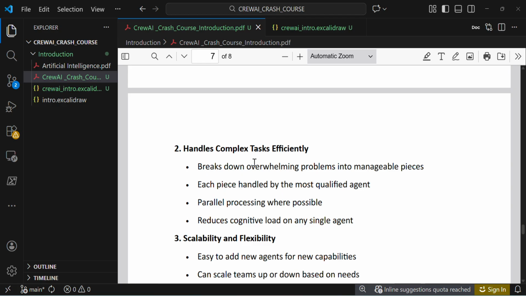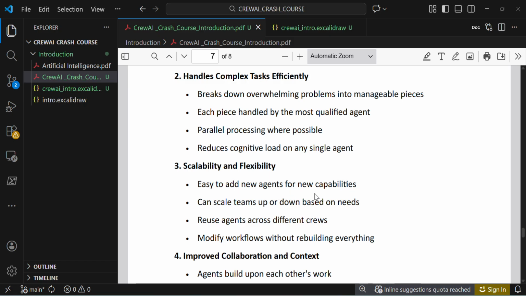Handle complex tasks efficiently, as we saw earlier. Break down overwhelming problems into manageable pieces, each piece handled by the most qualified agent, with parallel processing where possible. This reduces the cognitive load on any single agent. We are not forcing everything onto the same agent. We are assigning different tasks to different agents, and each particular agent does some specific task. Similarly, we are not depending on any single agent; we define different agents for our workflow.